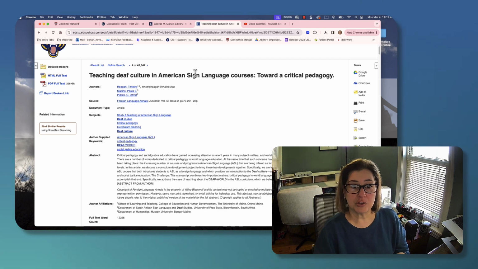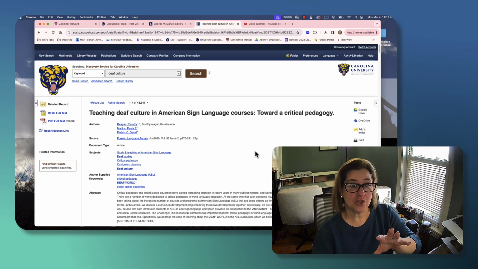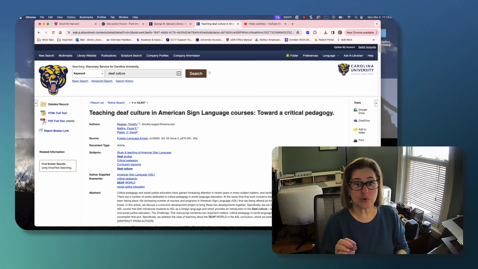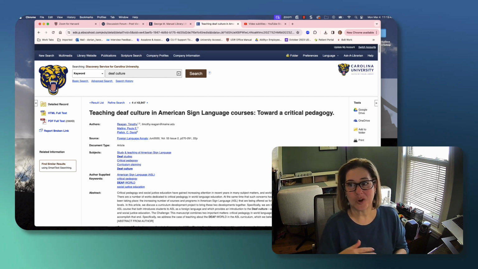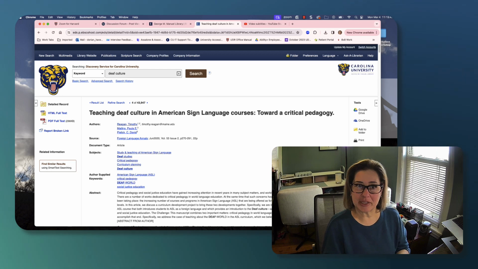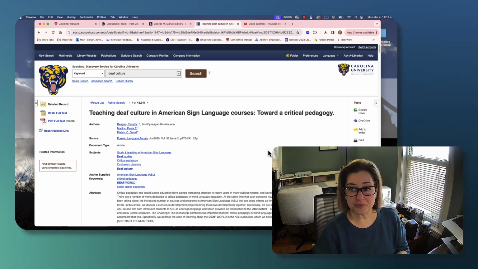Or, once you are logged in, you can create a note. You can add something right in here. You can save these within your library instance. So once you're logged in, I would just make sure that you are logged in, because I have done that before as well, where I thought I saved articles, but I wasn't logged in appropriately, and then it lost the things that I searched for. But you can save it. You can even just save it to your computer. A lot of different things you can do.